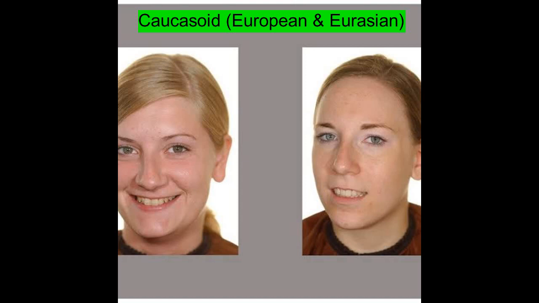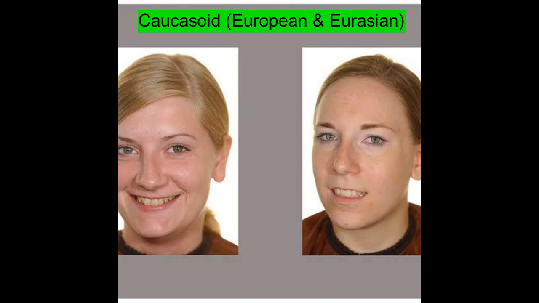Now, Caucasoid means European people. The Caucasoid is known as the European race. This group has fair skin, dark brown eyes, wavy hair, and a narrow nose.